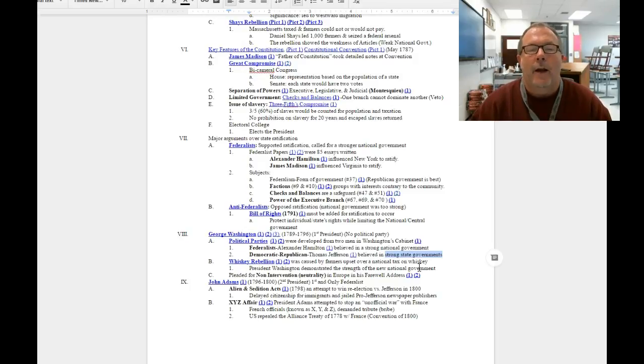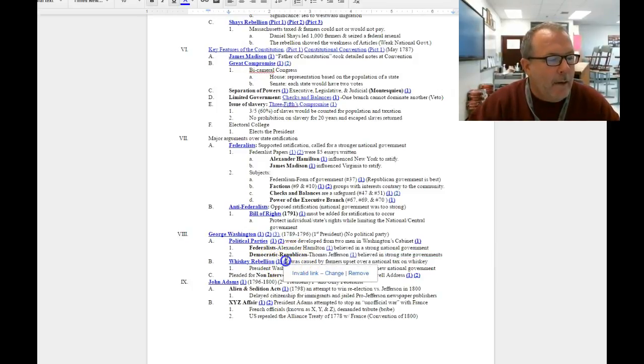Thomas Jefferson, on the other hand, the founder of the Democratic Republican Party, believed that power should rest at the states level, that we should follow the model of France and be more of an agrarian type of nation, that more common people should have a say-so in the governance of our country, and he believed in a strict interpretation of the Constitution. And this is going to cause conflicts with Hamilton.